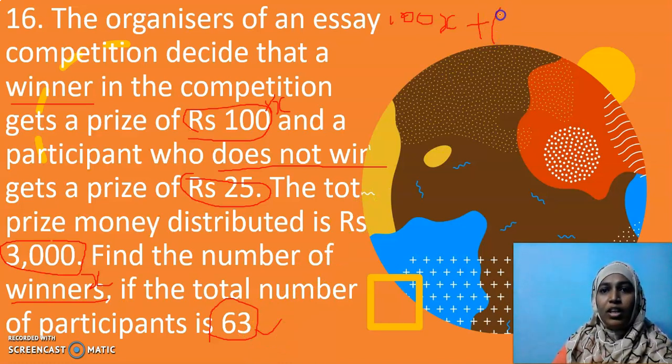So how many did not win? Yes, it is 63 minus X. These 63 minus X participants did not win. So how much money would have been spent for the participants who did not win? I have to multiply by 25: 63 minus X into 25.